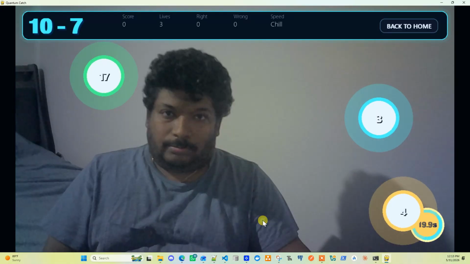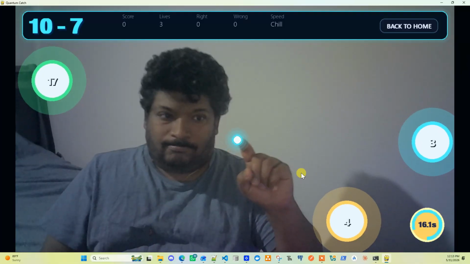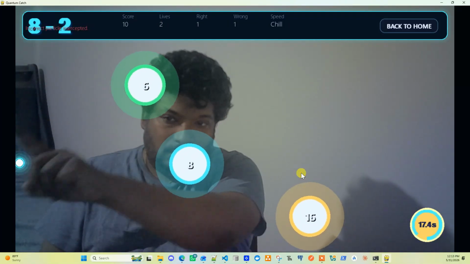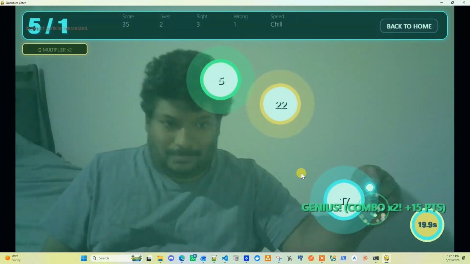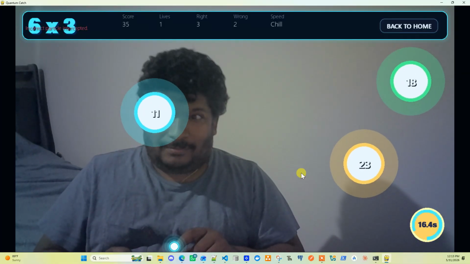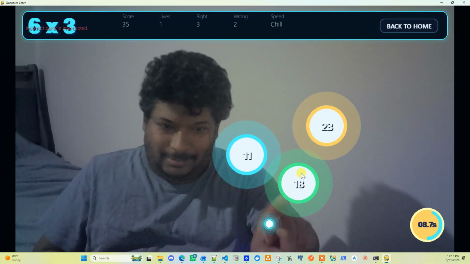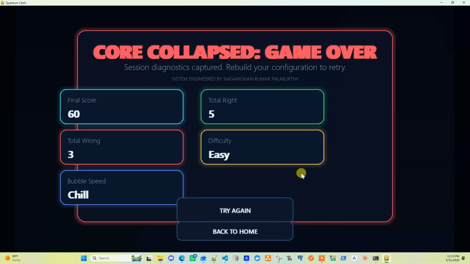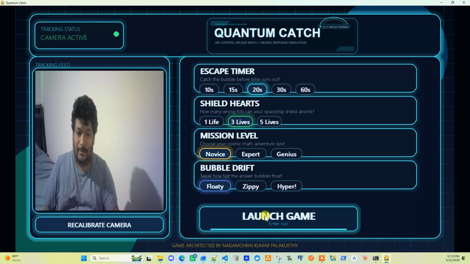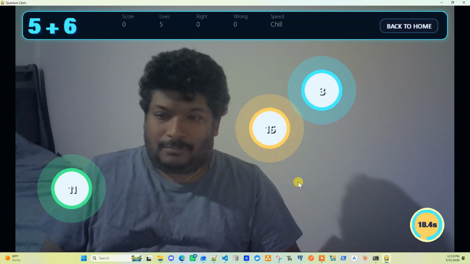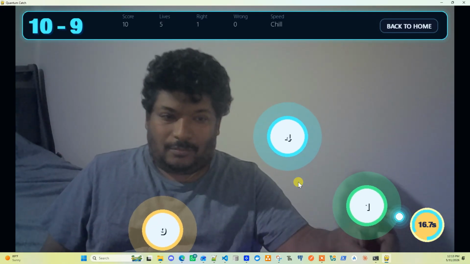As an architect, my role has shifted. Now it's all about setting up the right structural guardrails and guiding the AI to build the final product efficiently. So the result is Quantum Catch, an augmented reality computer vision game designed for kids. It perfectly blends mental math challenges with real physical activity.